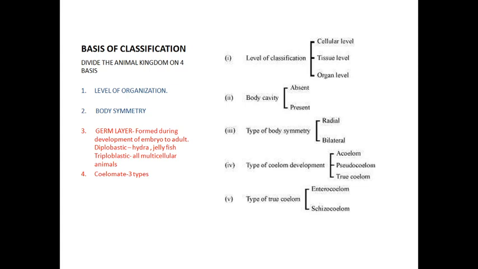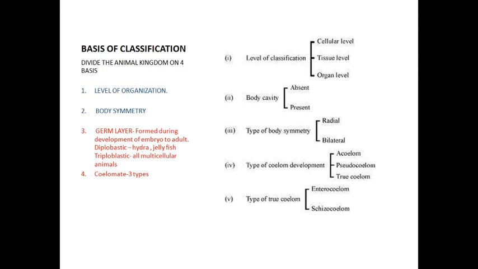Okay, up to the hierarchy of classification, that starts from kingdom and ends with the species, we saw in the last video. In this video we are going to study the basis for the classification of animals.